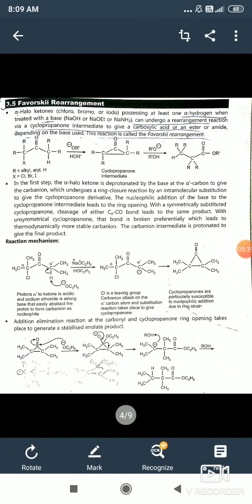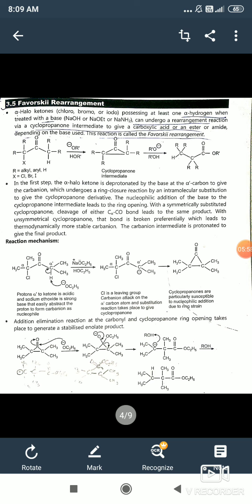It can be chlorine, fluorine, bromine and iodine, which reacts with alcohol. Then the formation of cyclopropanone intermediate. Cyclopropanone means three-membered ring containing carbonyl group. Then also addition of alcohol to the cyclopropanone intermediate, and then the formation of ester as a product.